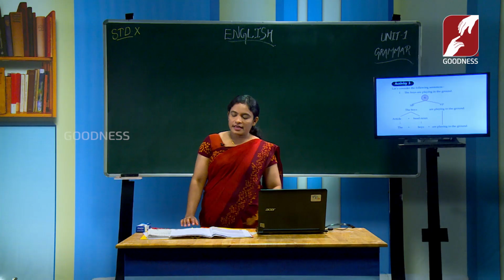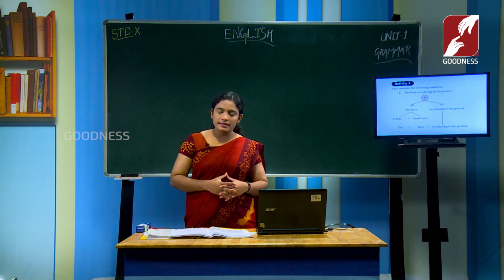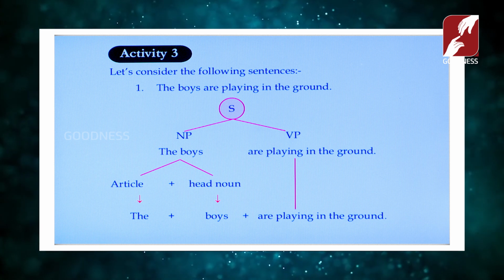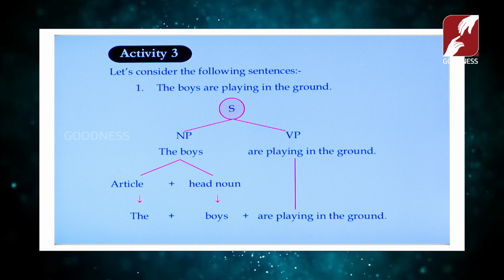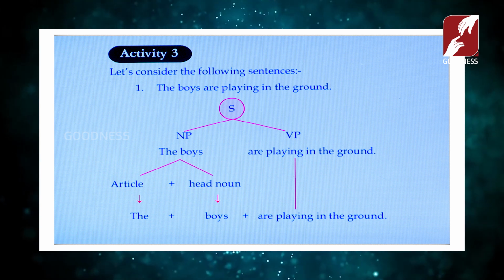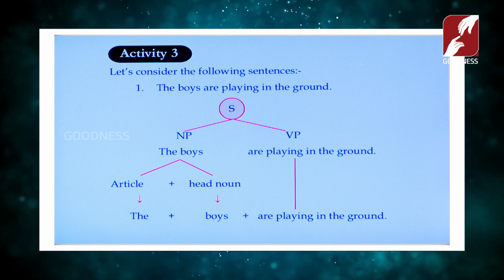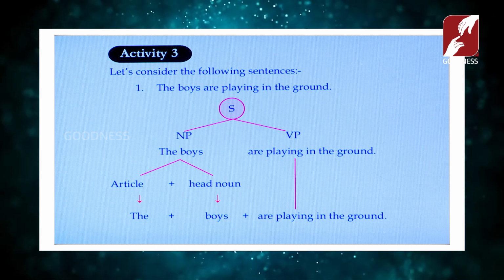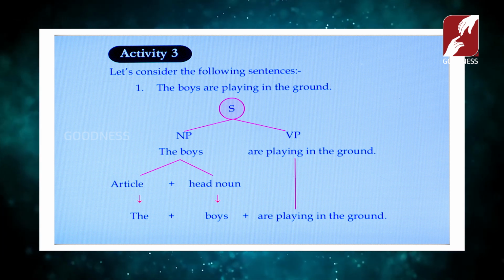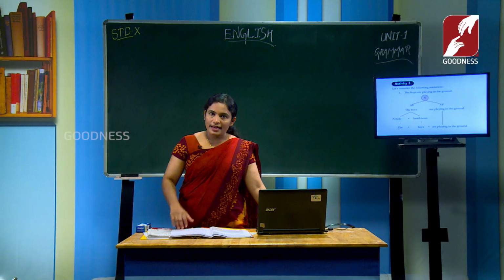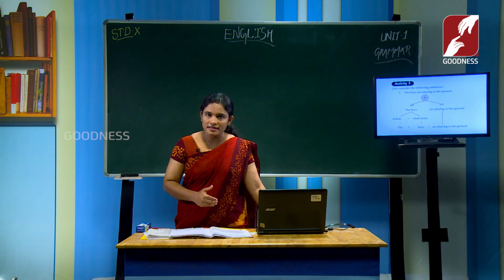Okay. Now, some examples and activities are given in your textbook, just go through them. On page number 37, activity 3. See the first sentence, the boys are playing in the ground. Here S means the sentence, which we can divide into a noun phrase and a verb phrase. We should find out which is the noun phrase and which is the verb phrase in this sentence.